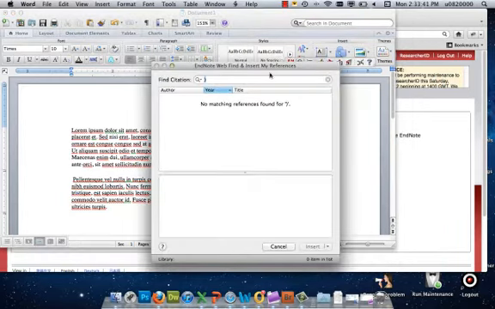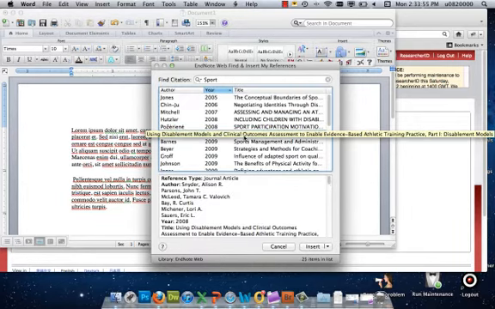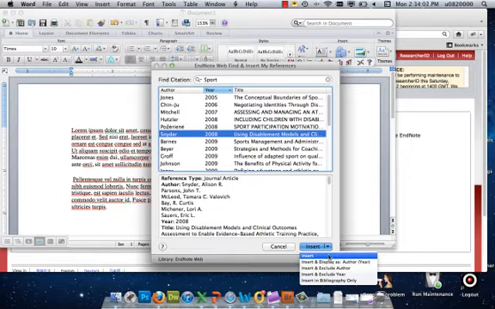Now I want to put my reference in. I'm going to click on Find Citations and search either by author, year, or title. And I know that my item has sport in the title. And then I'll go ahead and pick the one that I want. And you'll see under Insert I have a few options. So for instance, if I wanted to just insert and display as just the author and year for an in-sentence citation, I could do that. Or I could use any of these other options. I'm just going to do the regular insert.